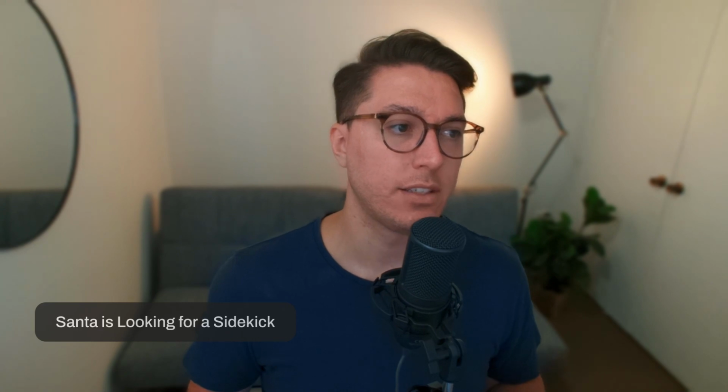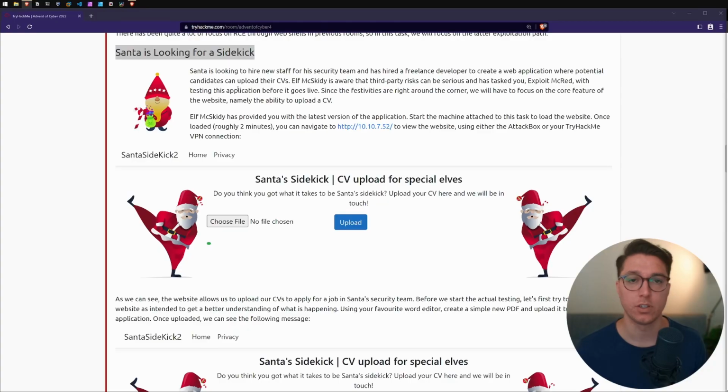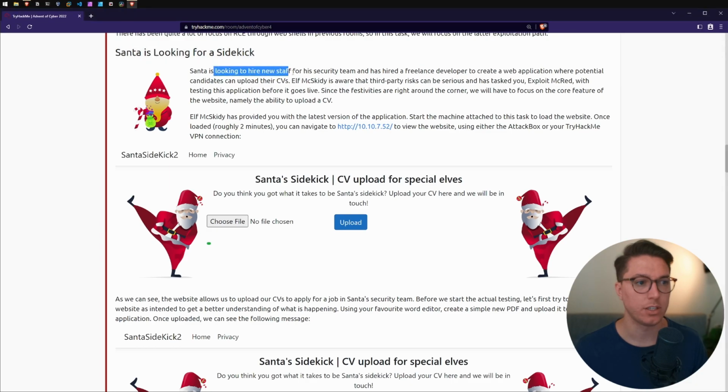Next section, Santa is looking for a sidekick. So going with this room's theme, we have Santa looking to hire some new staff for the security team, who has hired a freelance developer to create a web application where potential candidates can upload their CVs. So we have a link to the latest version of this web application that we're going to be running in our VM. And we're going to look at that through either the AttackBox or, like I said, our local machine. So let's go boot that up.